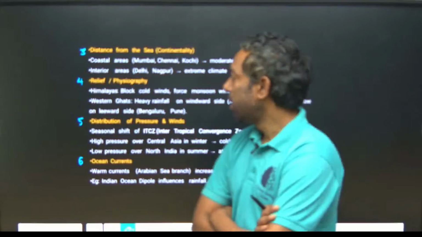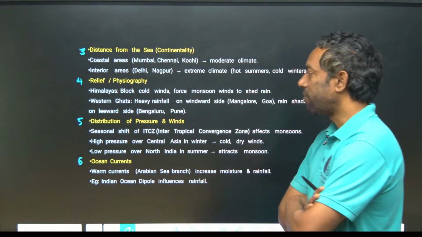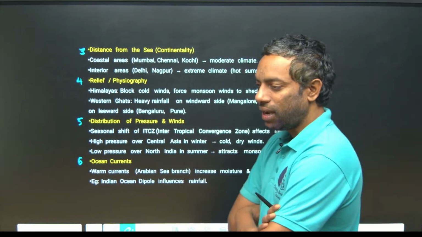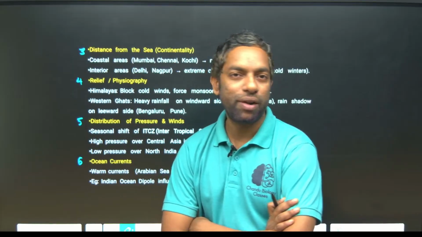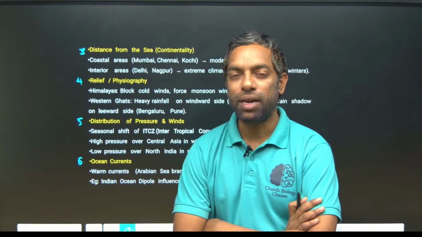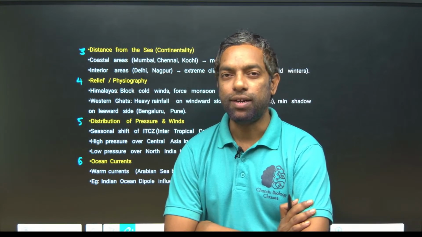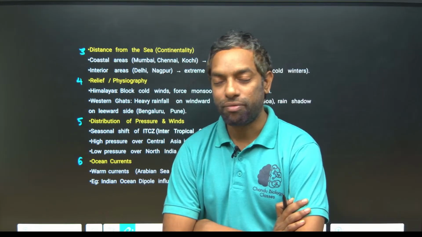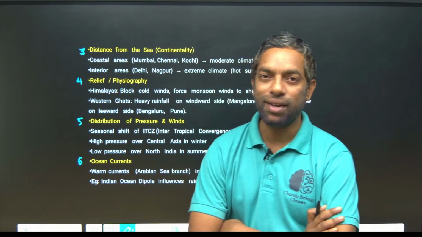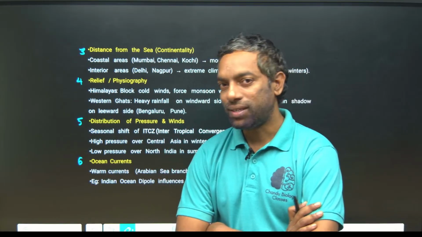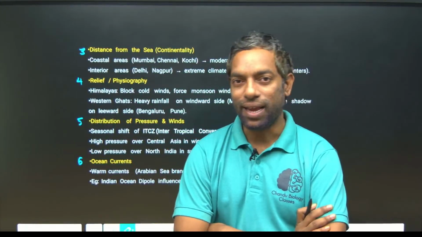And relief or physiography. Himalayas, relief, meaning India as it is. I explained the physiography of India in the first chapter, guys. If you haven't listened to my classes, you can go through that video playlist. I explained the relief features, where the hilly areas are, where the desert is, what the islands are, what the coastal areas are.